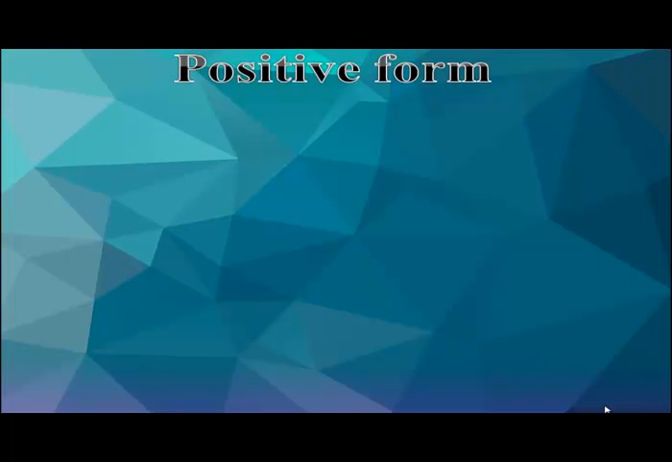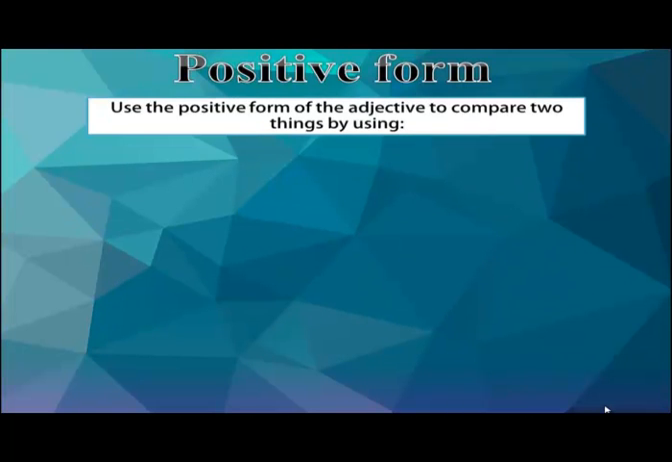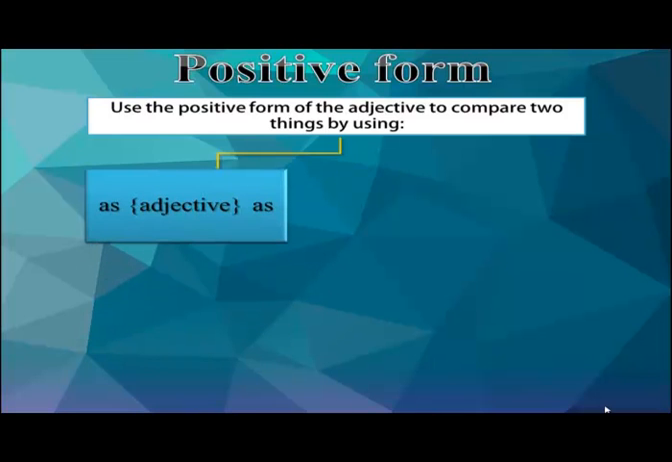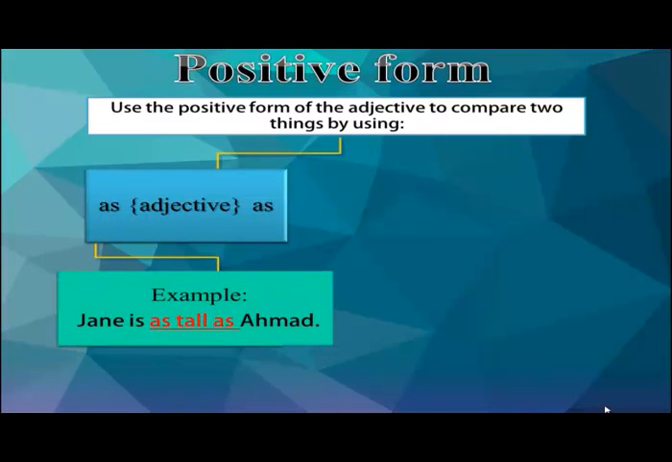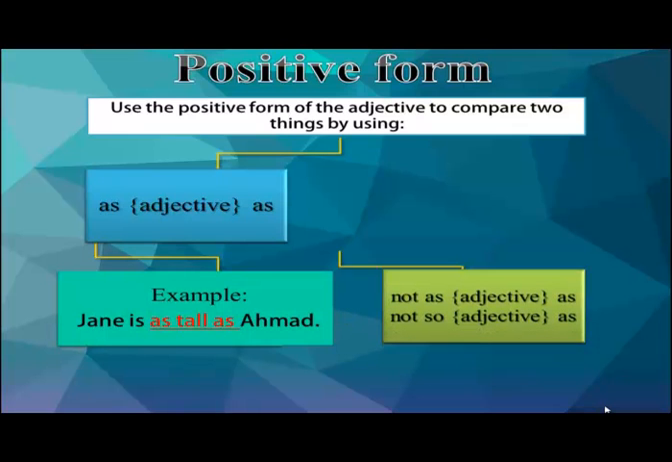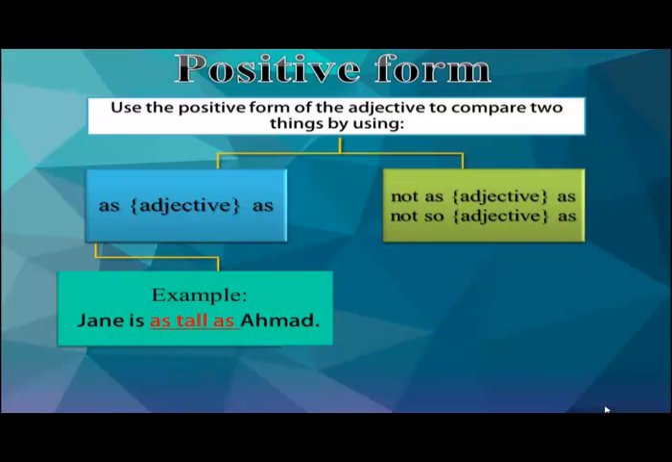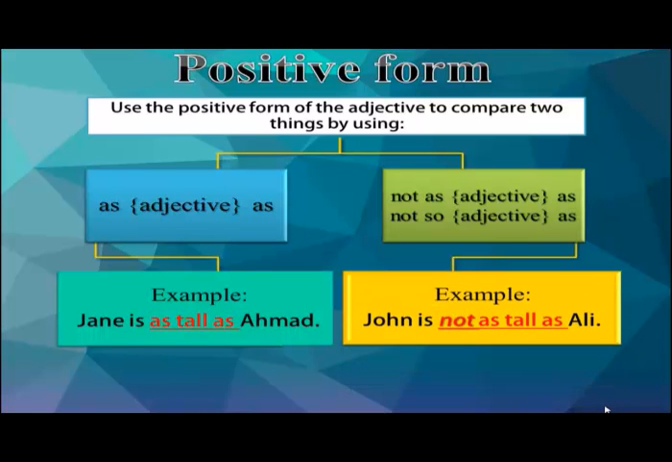Also, we can use the positive form of the adjective to compare two things by using as, then the adjective, and then as. For example, Jane is as tall as Ahmed. The second example is not as, and then we use the adjective and then as, or we can use not so, and then the adjective and then as. For example, John is not as tall as Ali.